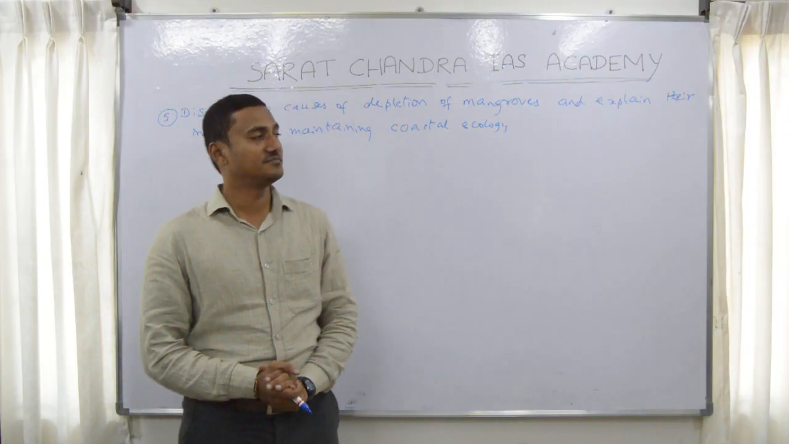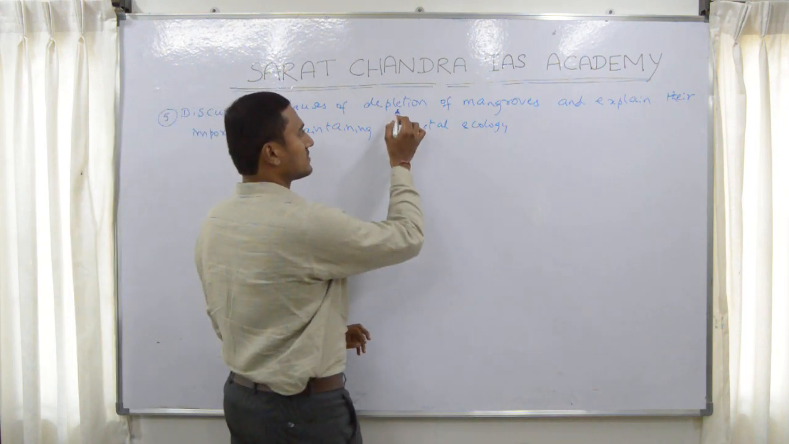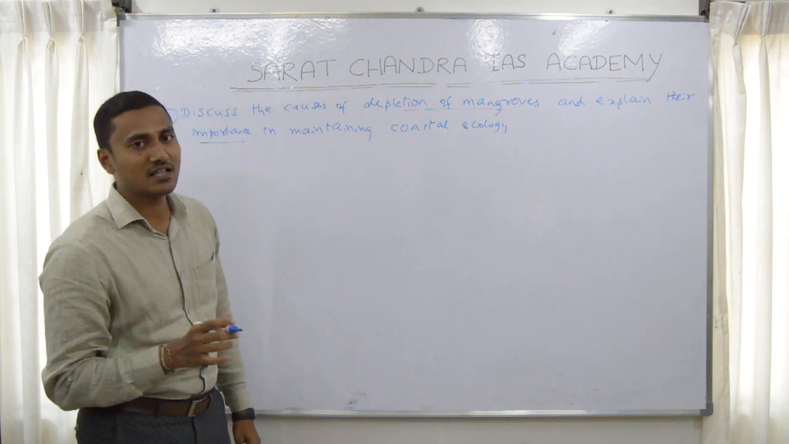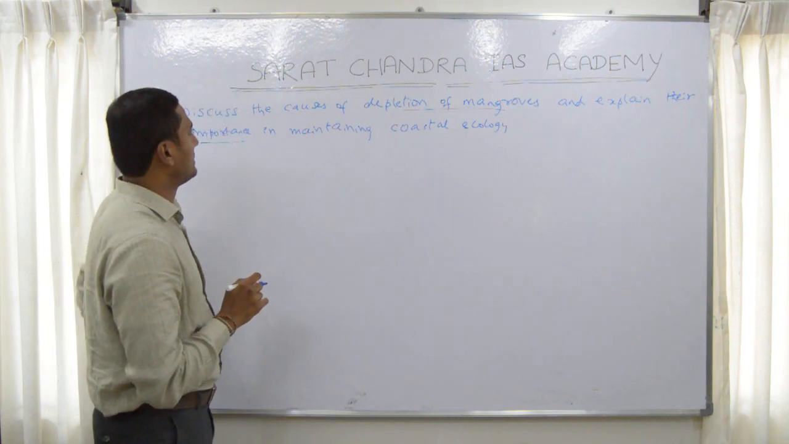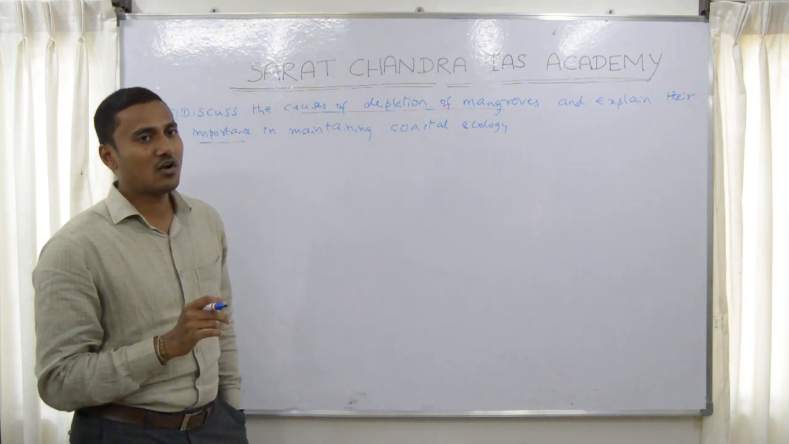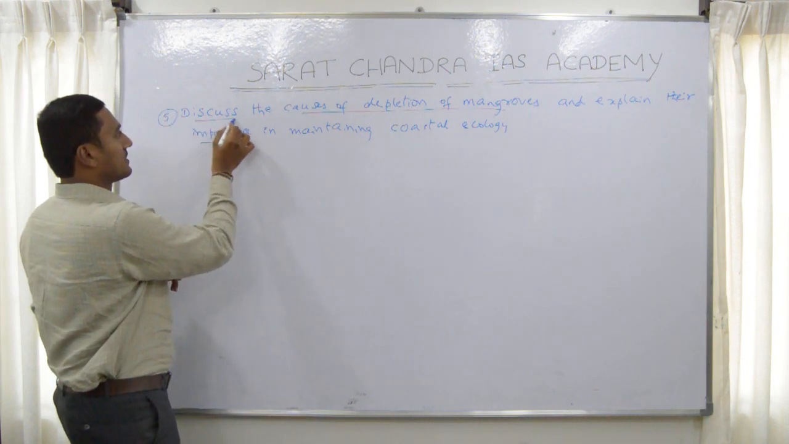The fifth question. Discuss the causes of depletion of mangroves and explain their importance in maintaining the coastal ecology. See, there are several causes for depletion of mangroves. You cannot just enumerate the causes, but you have to discuss the causes.